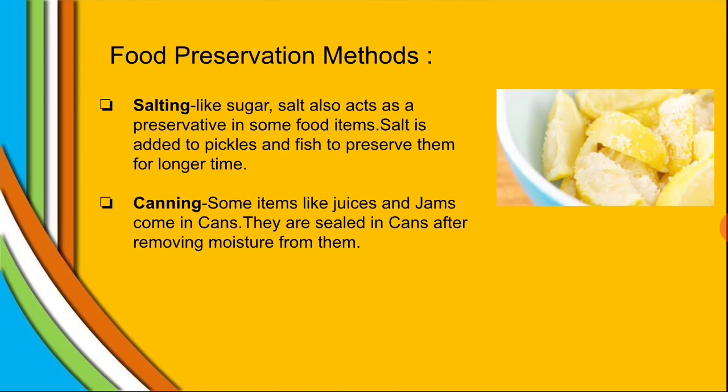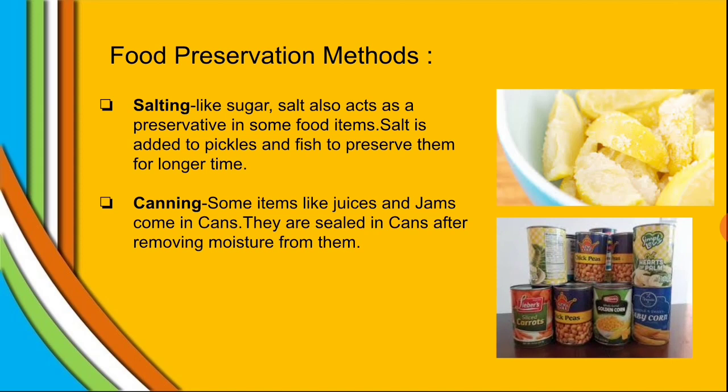Canning. Some items like juices and jams come in cans only. They are sealed in cans after removing moisture from them. That is called vacuum preservation also. In packaged food that you have seen, the moisture is removed. Why? Because we want to keep them fresh for a longer time.